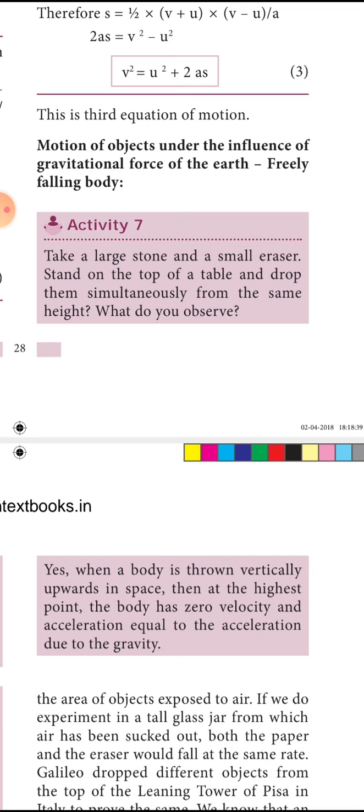If you are on a terrace and throwing two objects such as a stone and an eraser, you can see which one will fall down soon, or which one will reach the ground fast. In the same way, if you throw a paper and a stone, the stone will reach the ground earlier than the paper because of the air resistance.